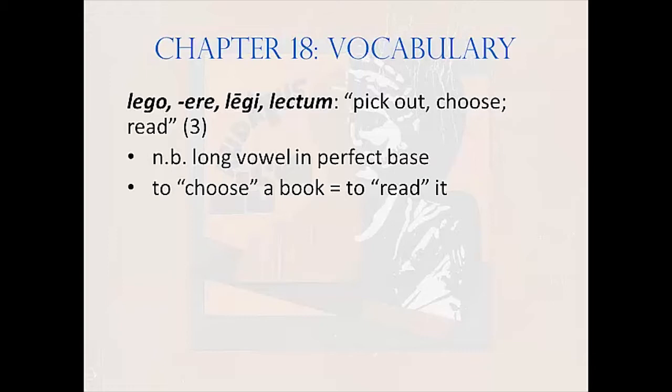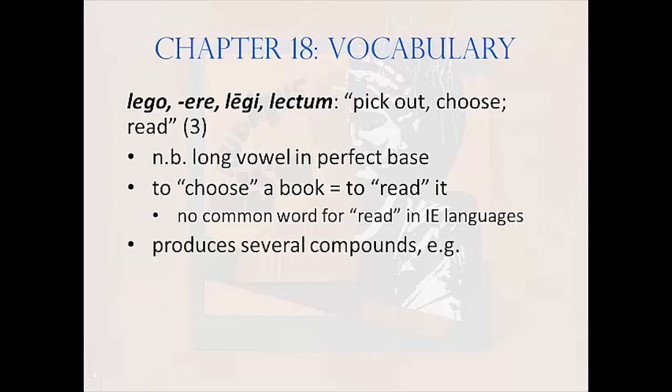The reason that read and lego aren't connected to each other linguistically, the same is true for most words that mean read across Indo-European languages, is very simple. Reading and writing were not invented or introduced in Indo-European cultures until after the breakup of the common Indo-European language.